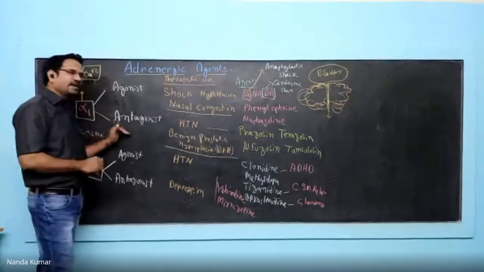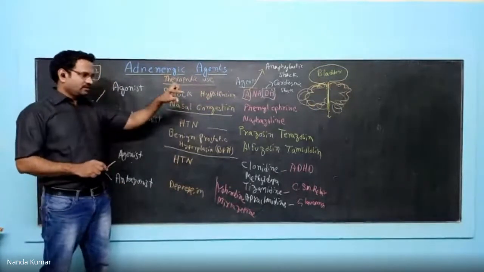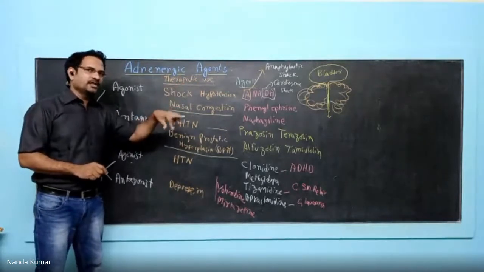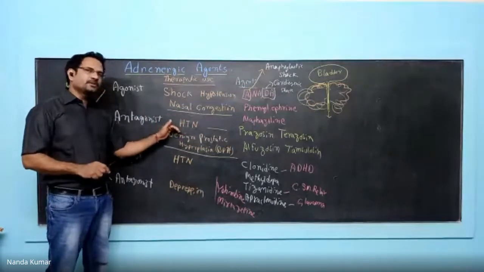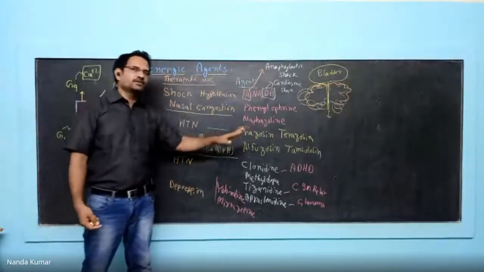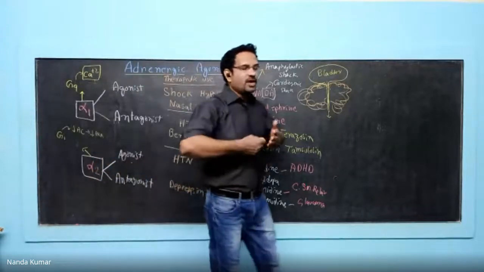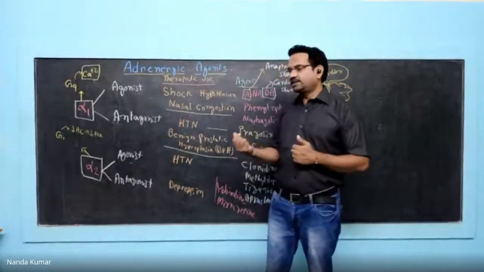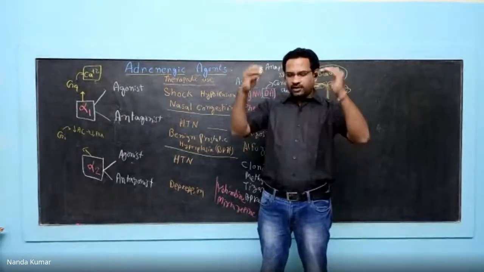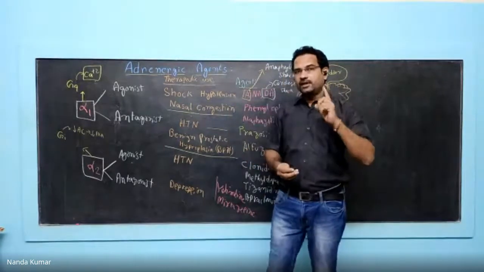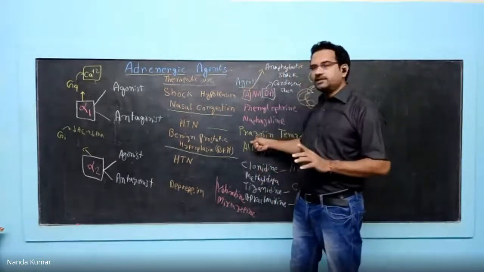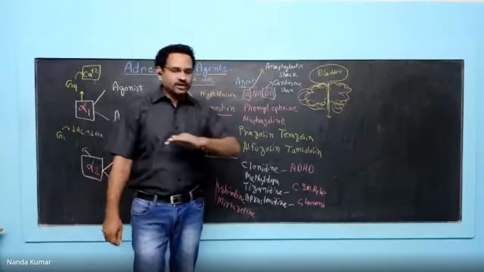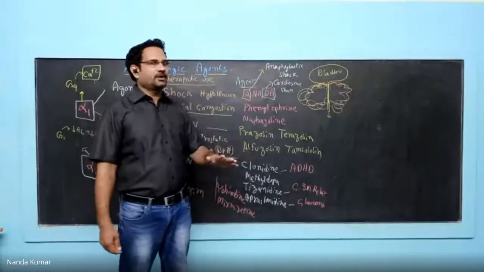Now, alpha antagonists. When you block these receptors, vasoconstriction is not there, so the vessels relax. So you can cause hypotension, which is treating hypertension. So they are used to treat hypertension. Prazosin, terazosin, and doxazosin are used. The problem with these drugs is they cause orthostatic hypotension. When people are in a standing position and take the drug, because blood vessel dilation is there, all the blood pools around and it results in hypotension. That is the reason these drugs are also known as bedtime drugs. They should be taken before sleep, so that you don't have that problem.